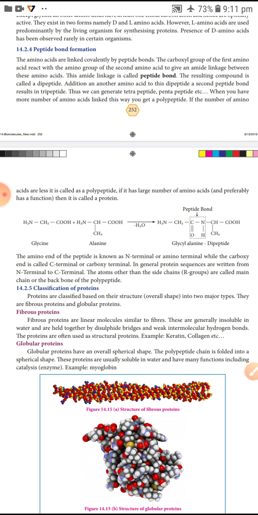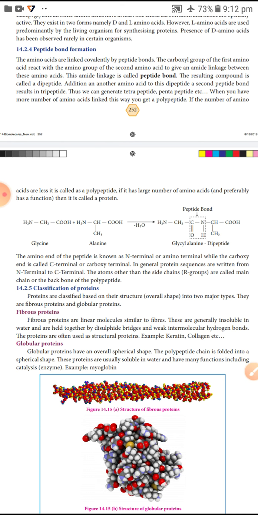But here amino acids are linked by peptide bonds. The carboxyl group of the first amino acid reacts with the amino group of the second amino acid to give an amide linkage, CONH. This amide linkage is called a peptide bond.